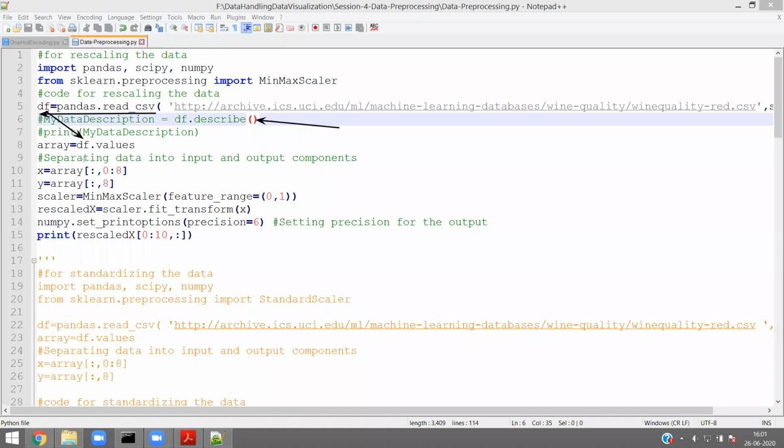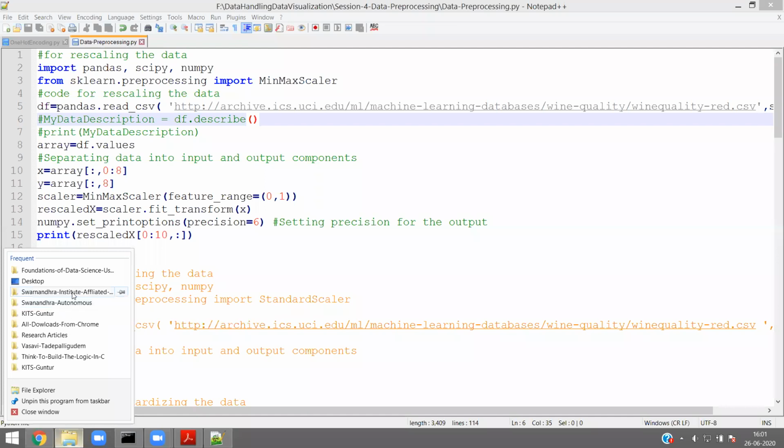That particular df, I am taking all the values into an array. See here, df.values means it will take all the values of the data frame and keep them in an object called array in line number 8. Now, why am I taking this array? Let me open the wine quality CSV for you and show you what exact data set I am talking about.